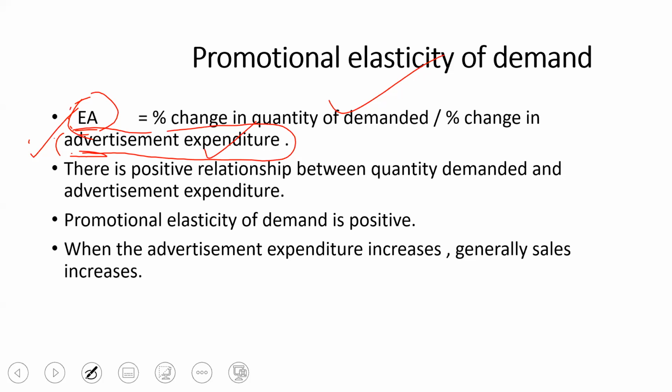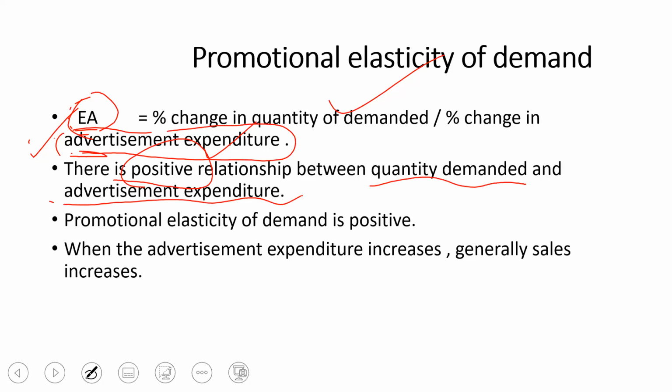Okay. There is a positive relationship. This is important. There is a positive relationship between what? Quantity demanded and advertisement expenditure. The question will be, there is a dash relationship between quantity demanded and advertisement expenditure. Your answer will be positive. Why do we say positive, children?